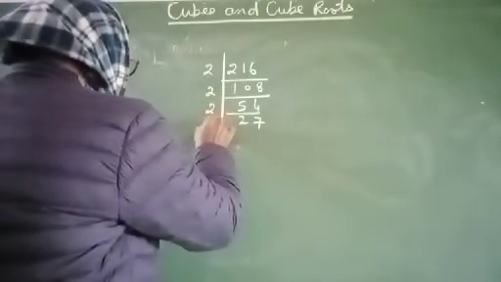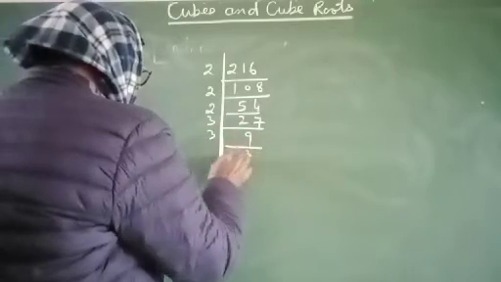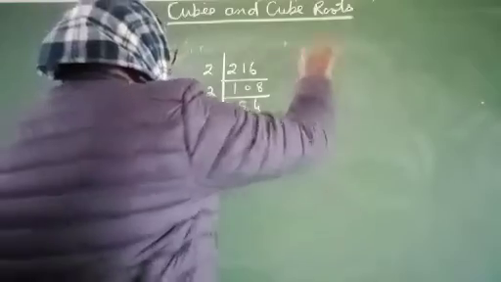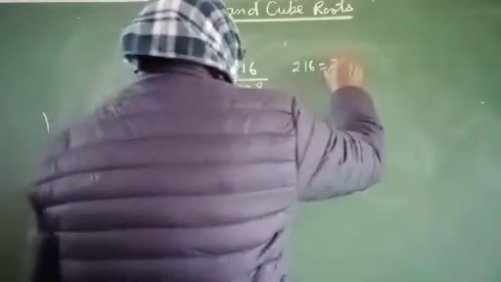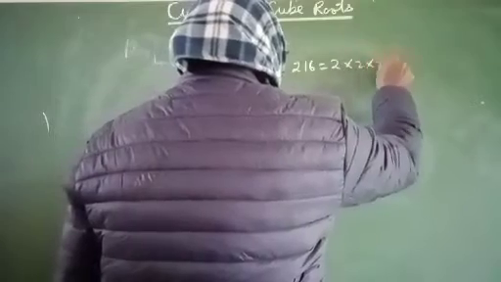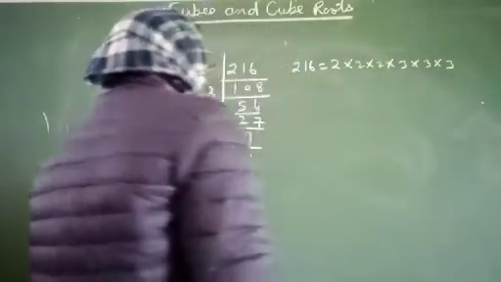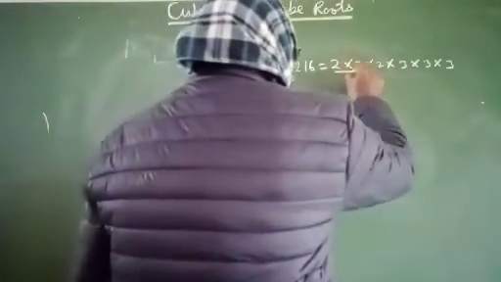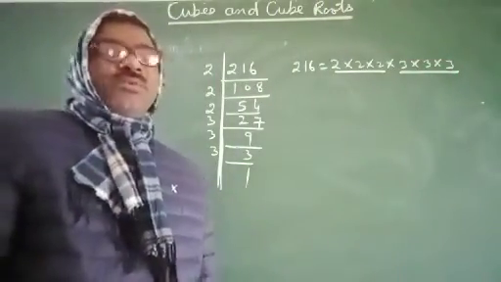Now 3 9s are 27, 3 3s are 9, and 3 1s are 3. Then the prime factorization of 216 equals 2 into 2 into 2 into 3 into 3 into 3. You see that 2 is also in a triple, 3 is also in a triple. So 216 is a perfect cube.